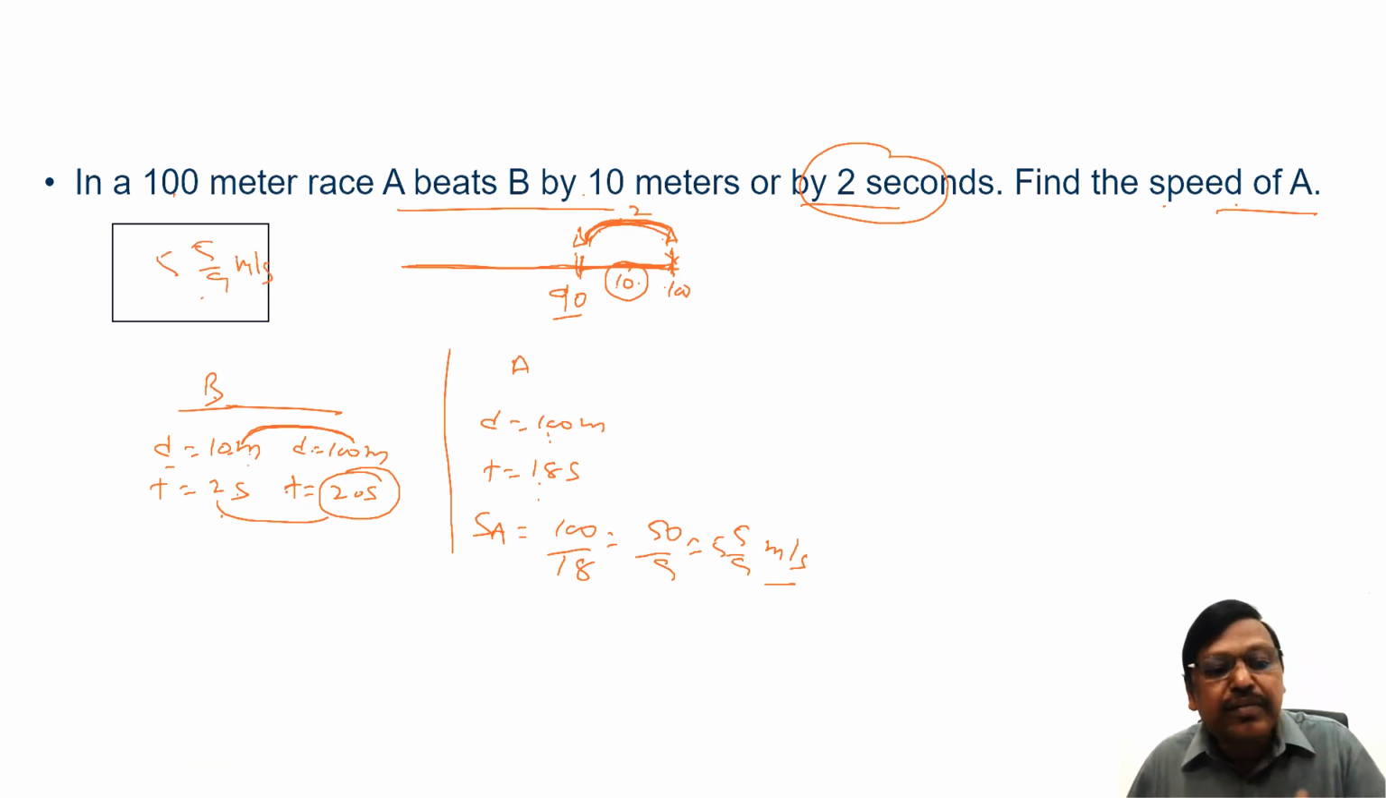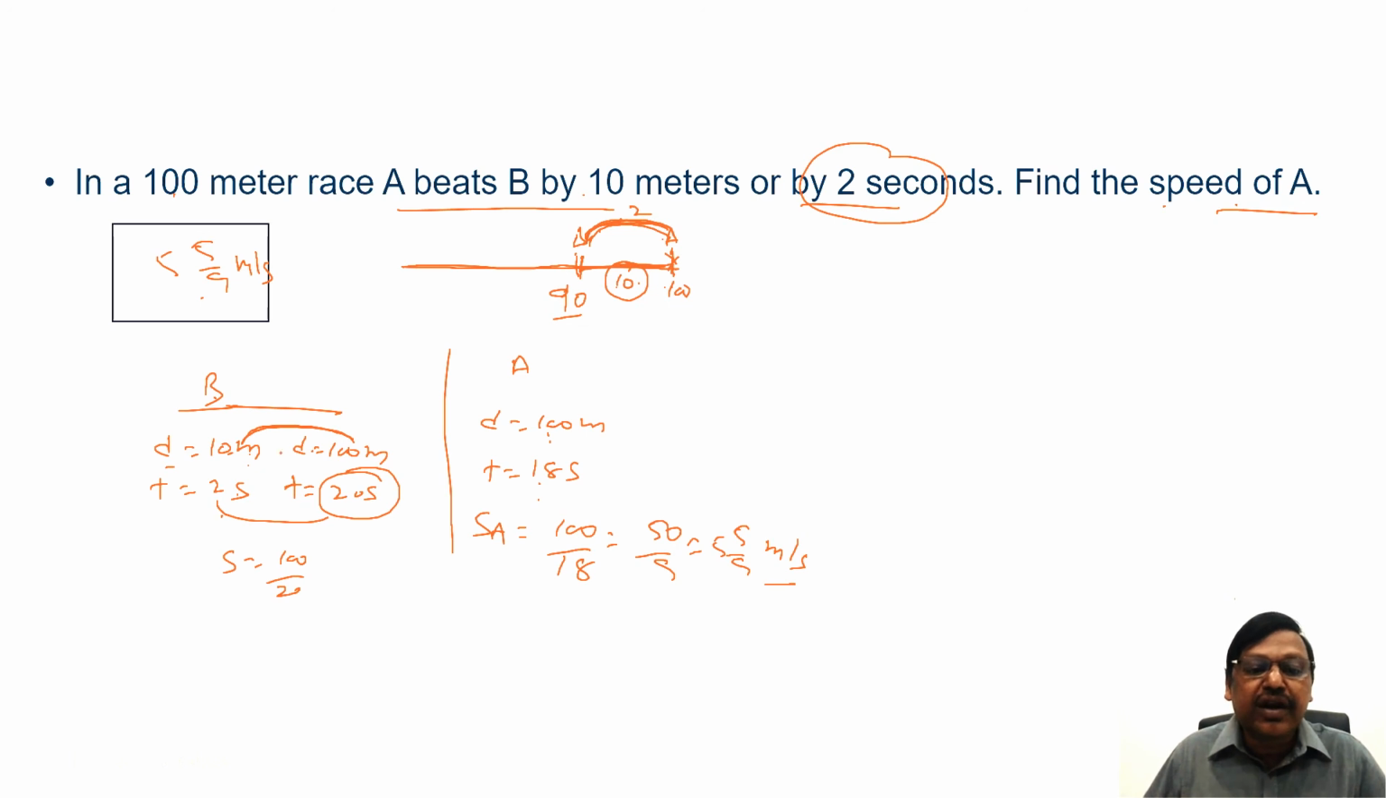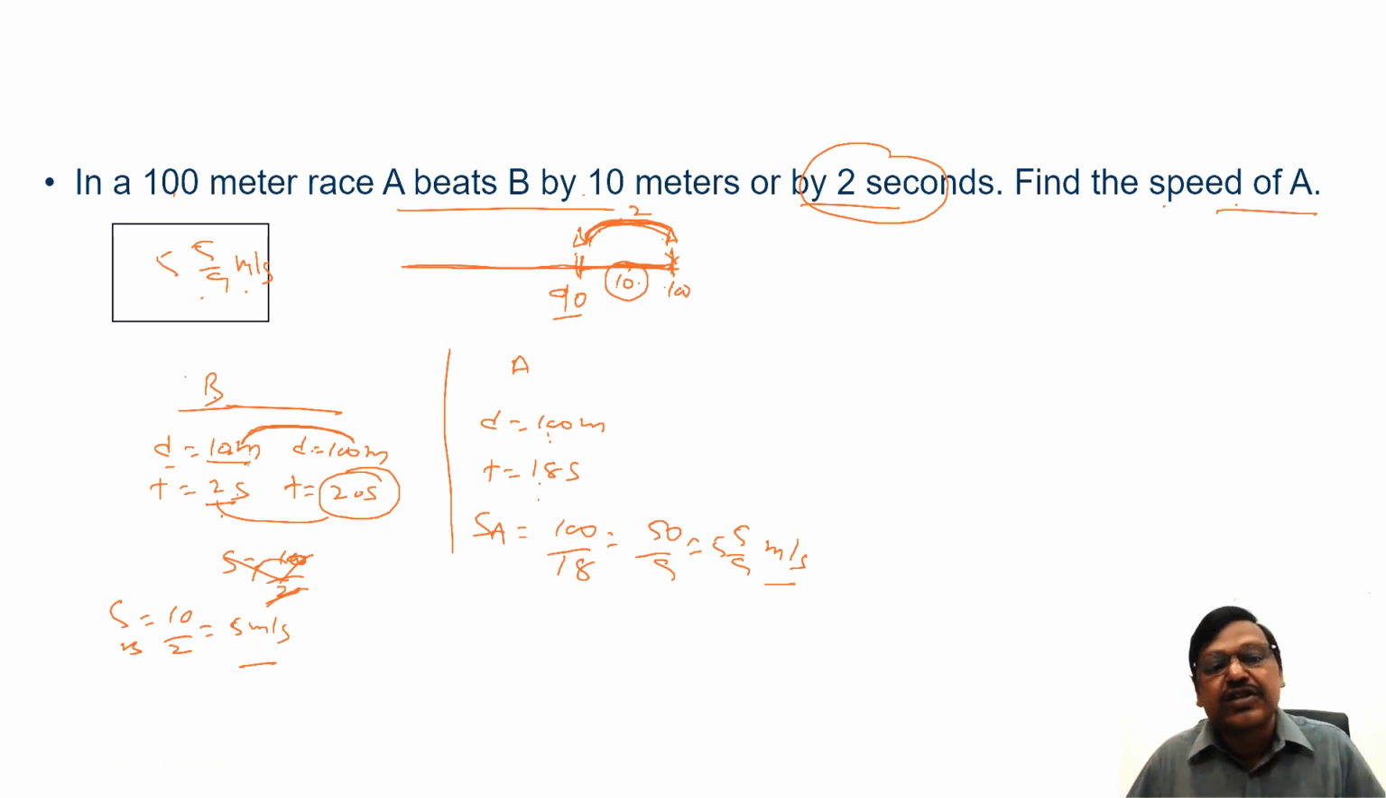I'm afraid the common mistake that happens in this question is you write 100 by 20 and say 5, or you write 10 by 2 and say 10 by 2 is 5. See, distance is 10 meters, time is 2 seconds, speed is equal to 10 by 2. You say 5 meters per second, but that is the speed of B, not A. So this is what you make mistake in this question, right? Need to be alert. Done?